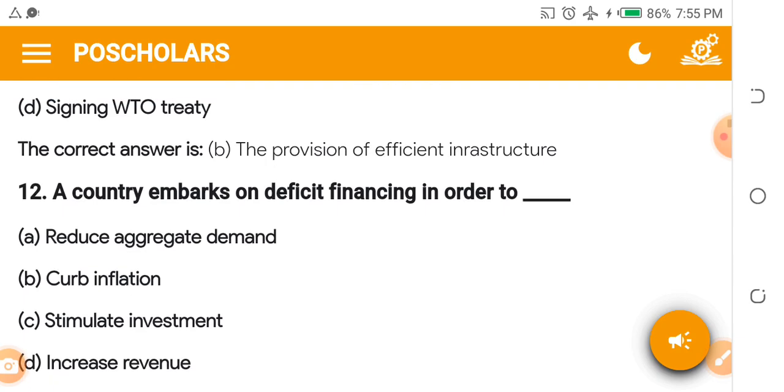Okay. A country embarks on deficit financing in order to dash. By the way, what is deficit financing? A. Reduce aggregate demand. B. Curb inflation. C. Stimulate investment. D. Increase revenue.